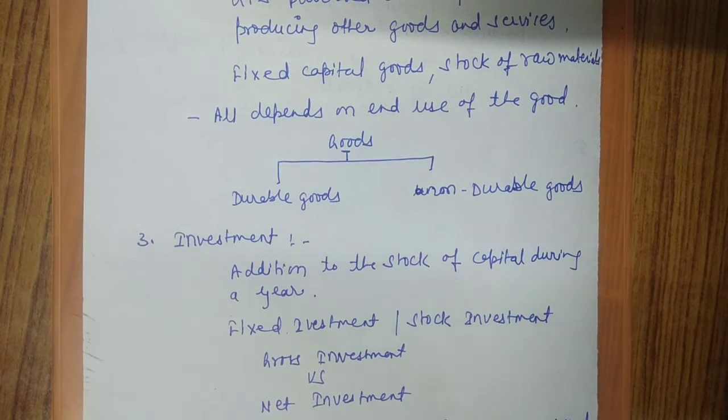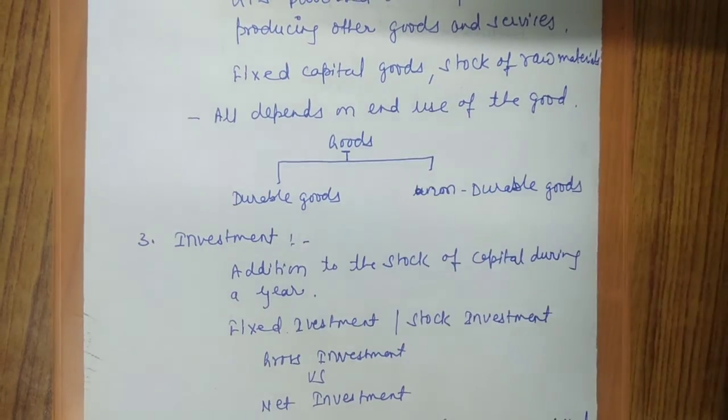Investment is of 2 types. So total investment includes fixed investment and stock investment. And this is important. Please note it and remember it. This will help you when you will be calculating national income with the help of the expenditure method. So investment is an addition to the stock of capital during a year.